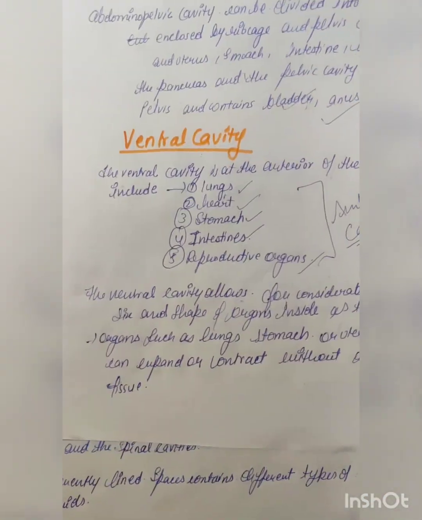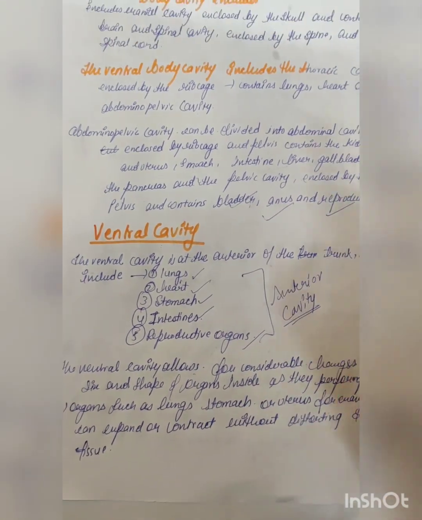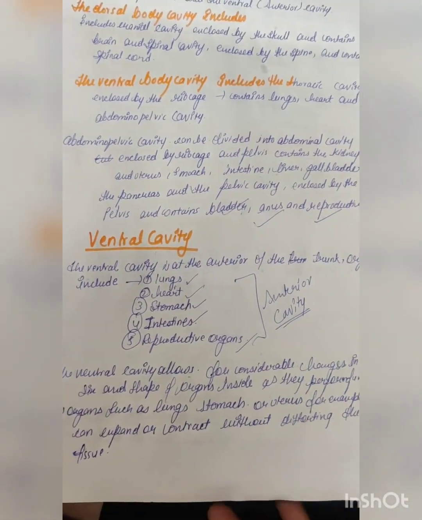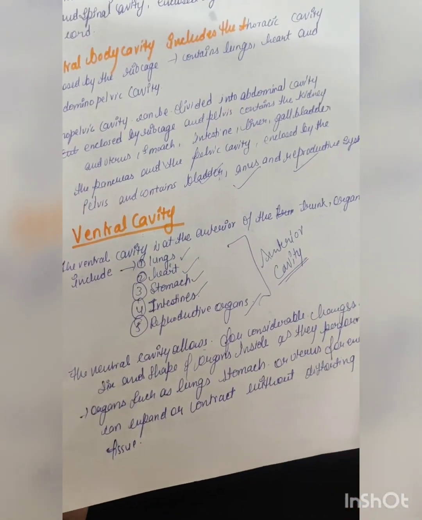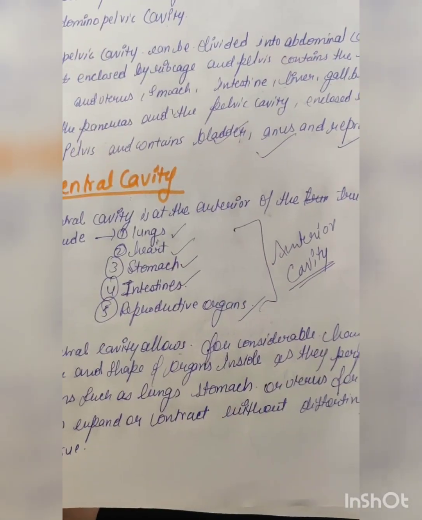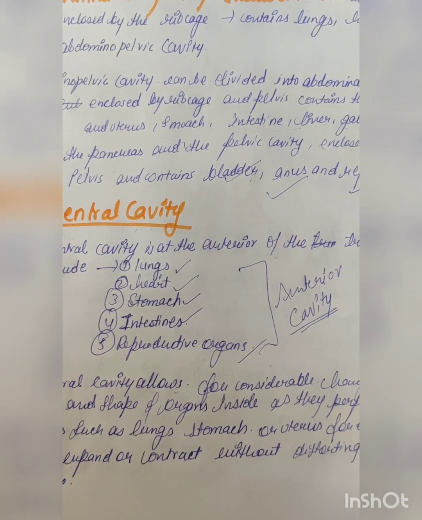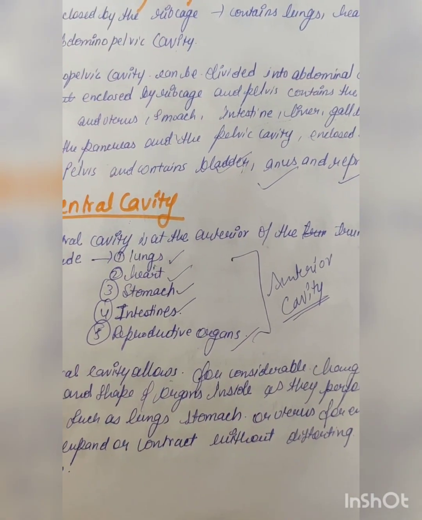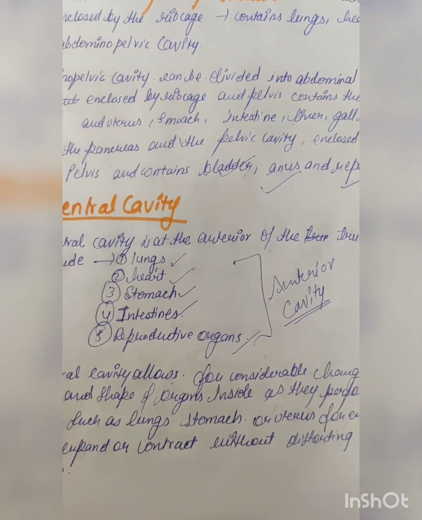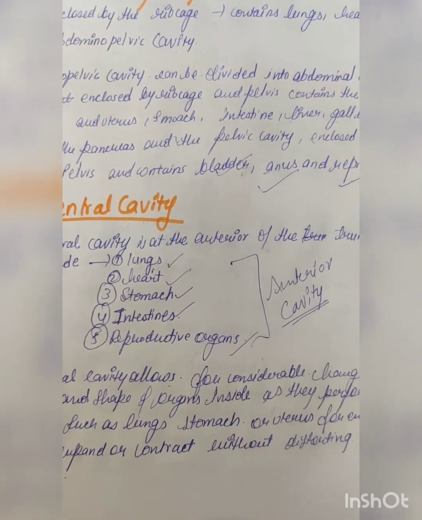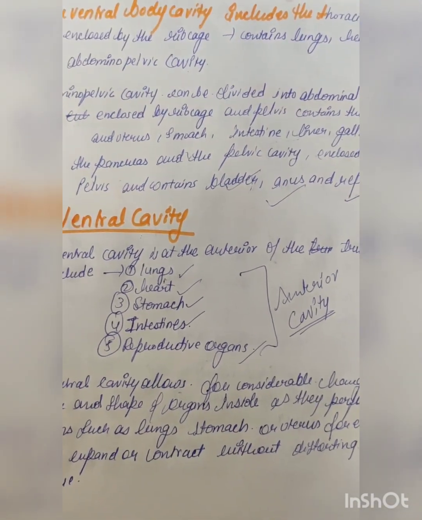Now if we talk about the ventral cavity, it includes heart, stomach, intestine, reproductive organs, the anterior cavity. So what is the major difference between the ventral and the dorsal cavity? Organs such as lungs, stomach or uterus, for example, can expand or contract without distorting the other structures. When we inhale the air, the lungs expand, and when we exhale the air, the lungs contract. So this contraction and expansion of our lungs is taking place.